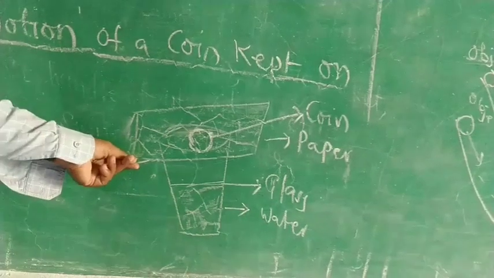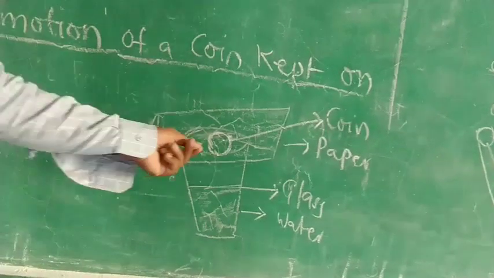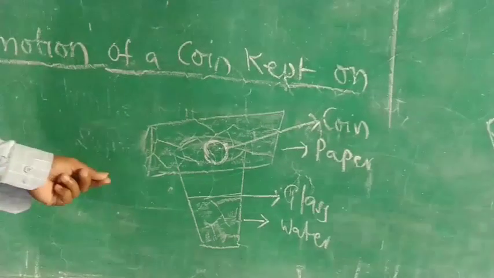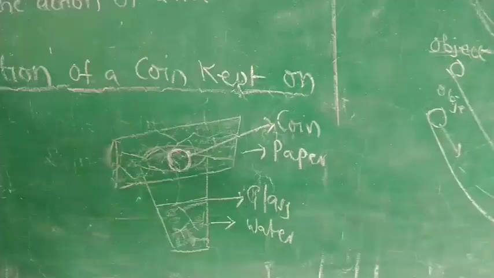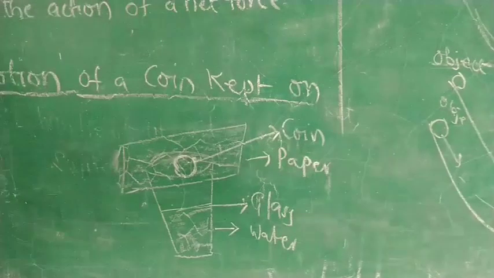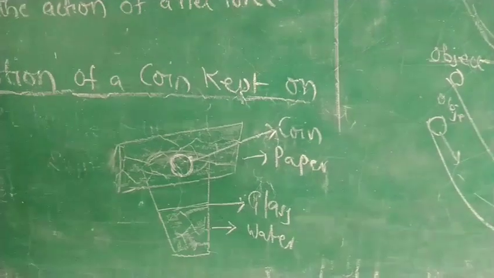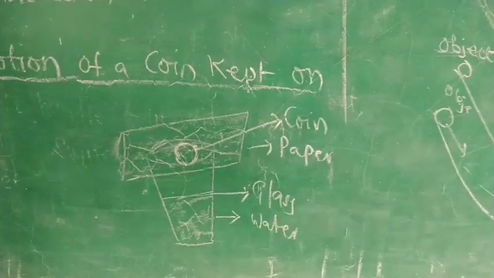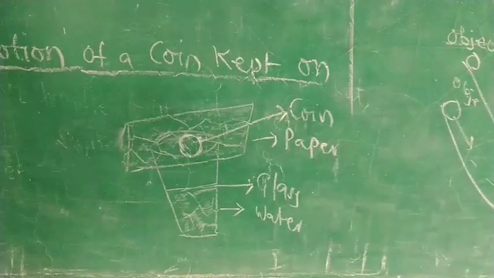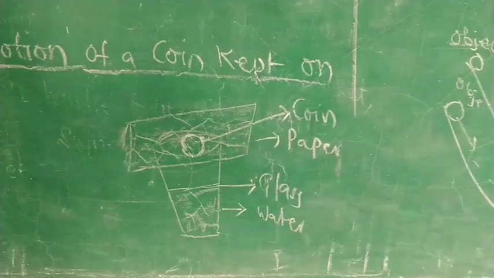What happens to the coin if you pull the paper slowly? The coin will fall down.